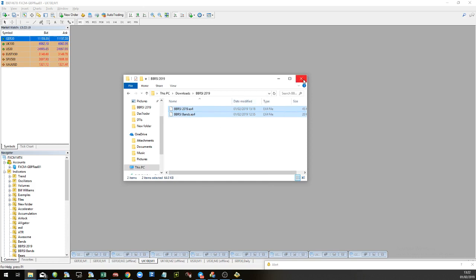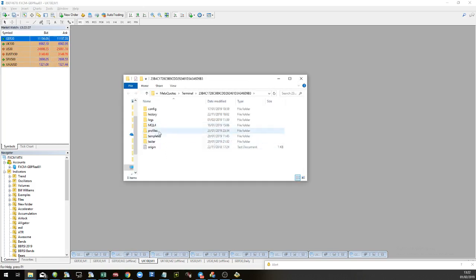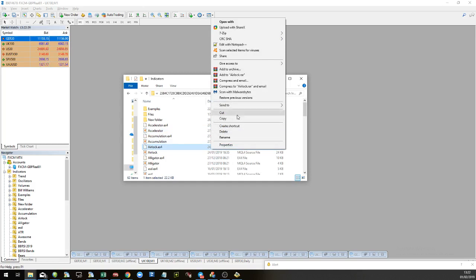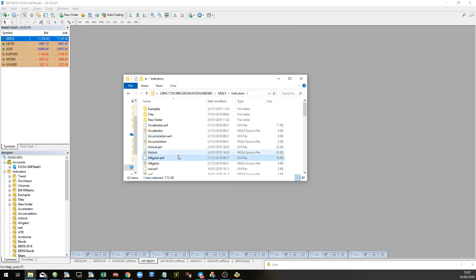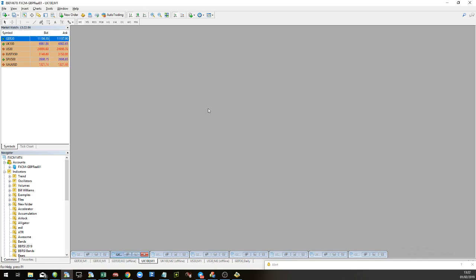Right click copy. Remove that window. In MetaTrader, go to File, Open Data folder, go into the MQL4 folder, go into Indicators, and just paste the files anywhere in there. Just click on an indicator and right click paste. It's not letting me do that. Just find a bit of blank space anywhere in this folder and right click paste, or Control and V. So we pasted the files in, they're both there. We'll press X on the window.